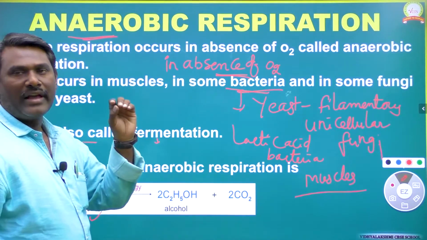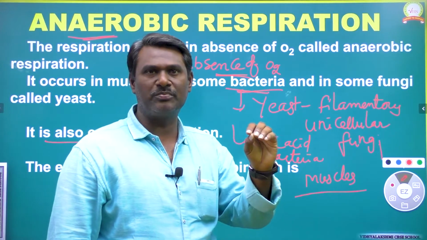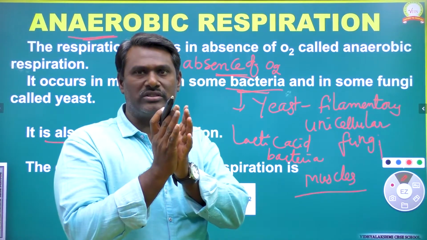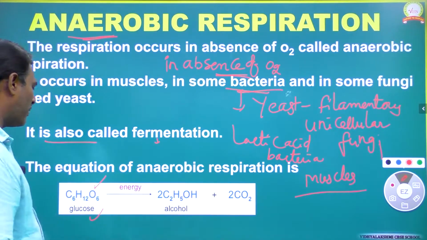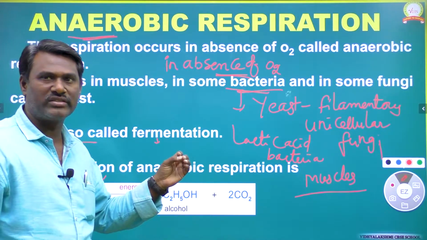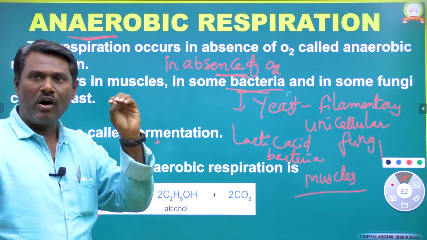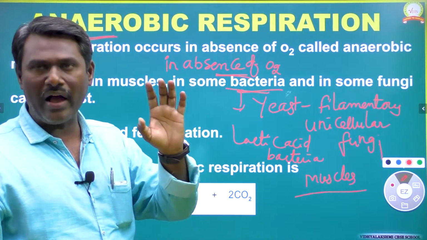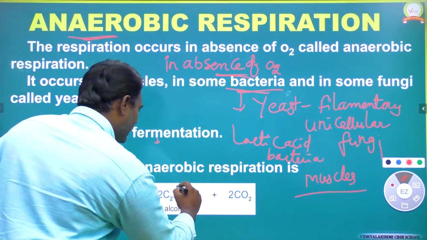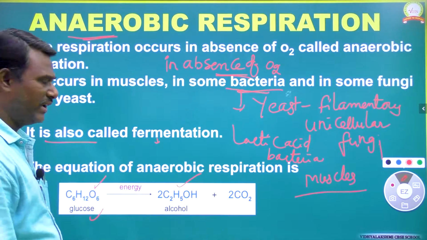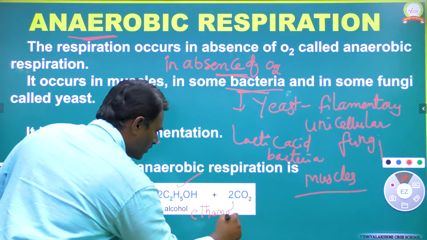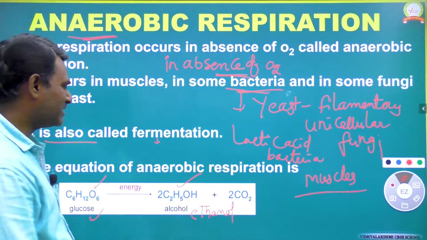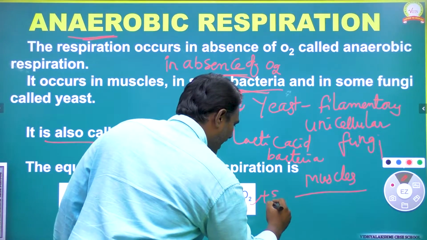The initial product, we can call it glucose. The glucose formula is C6H12O6. Glucose undergoes anaerobic respiration to produce ethyl alcohol, C2H5OH, or we can also call it ethanol, plus carbon dioxide plus energy.